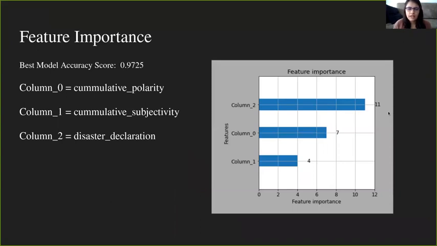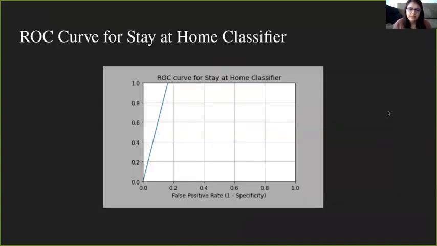So my model actually turned out to do pretty good. The best model accuracy score I got was 0.9725. And here I just show some of the feature importances. As you can see, column 2 seems to be the most important column, and column 2 is represented by disaster declarations. Here you can see my ROC curve, which shows that my model does relatively well.